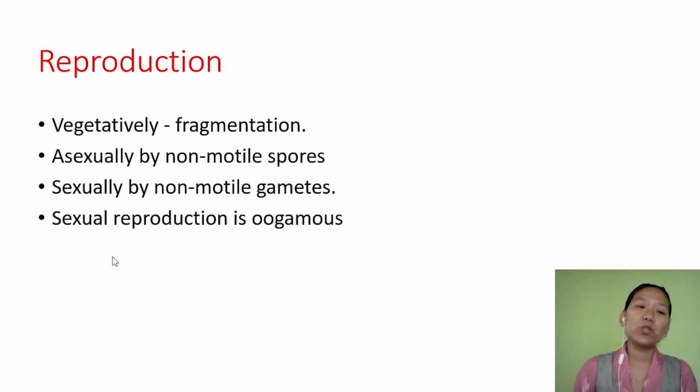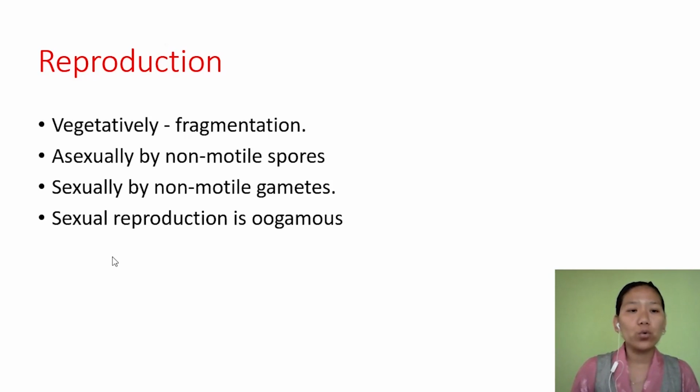Reproduction again takes place through vegetative means, asexual means, and sexual means. Here what you have to focus on is that, of course, vegetative reproduction is by fragmentation. Now the difference you find here is the asexual spores are non-motile. In the case of Chlorophyceae and Phaeophyceae, the spores are motile. They are zoospores, with flagella. But in the case of Rhodophyceae, the asexual spores are non-motile.